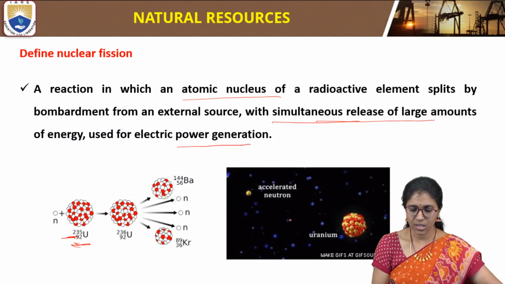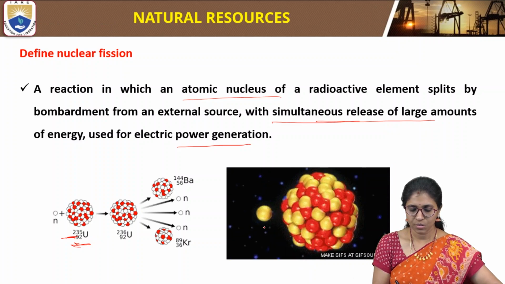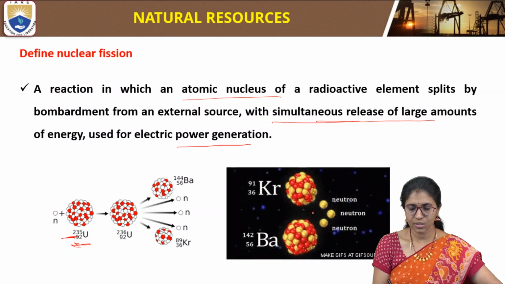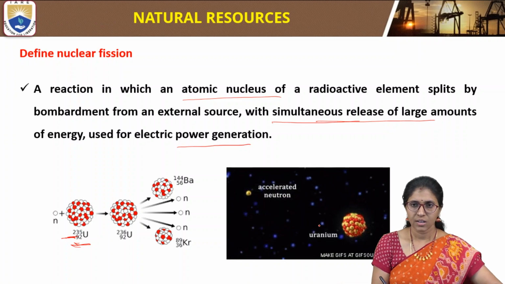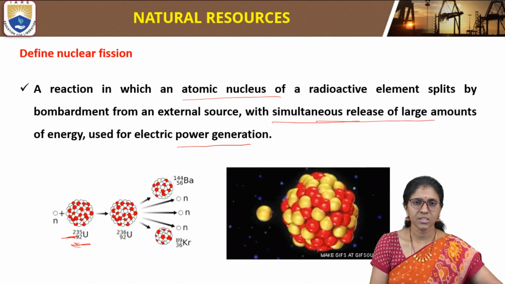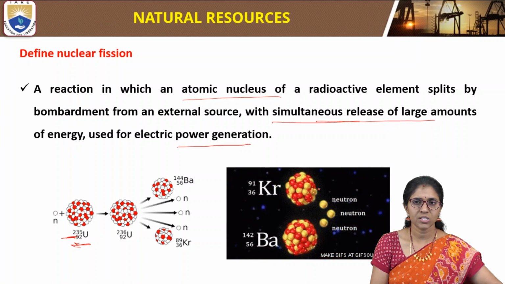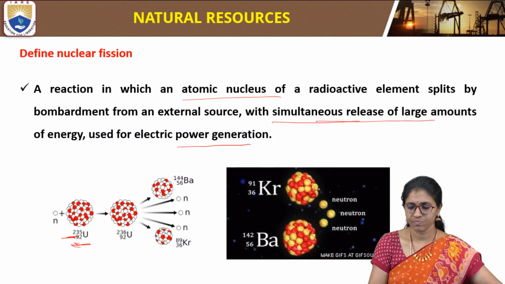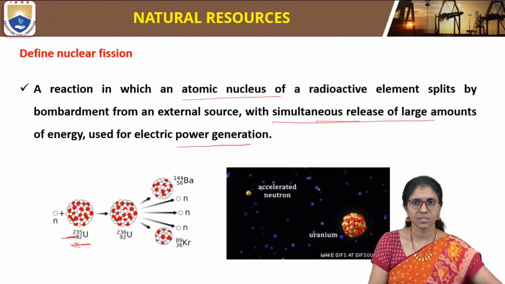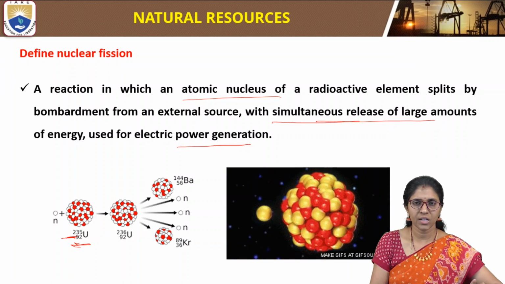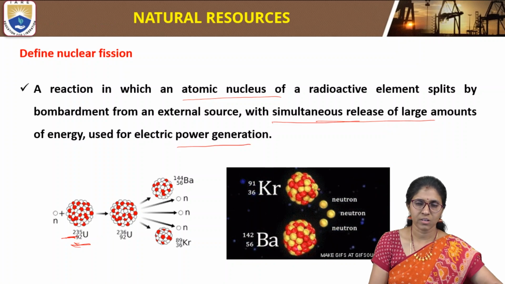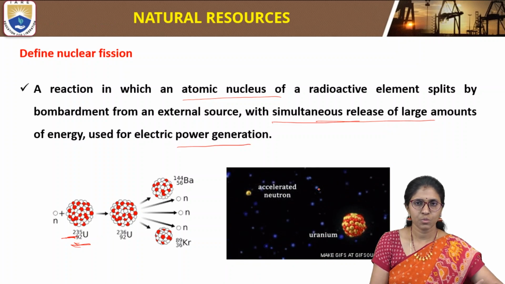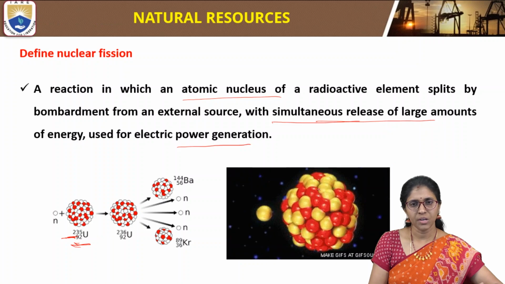So if we see this image, the accelerated neutron is bombarded onto the atomic nucleus, and it is converted into two nuclei with the release of a large amount of heat energy. So this is nuclear fission. In this, one atomic nucleus splits into two or more atomic nuclei.